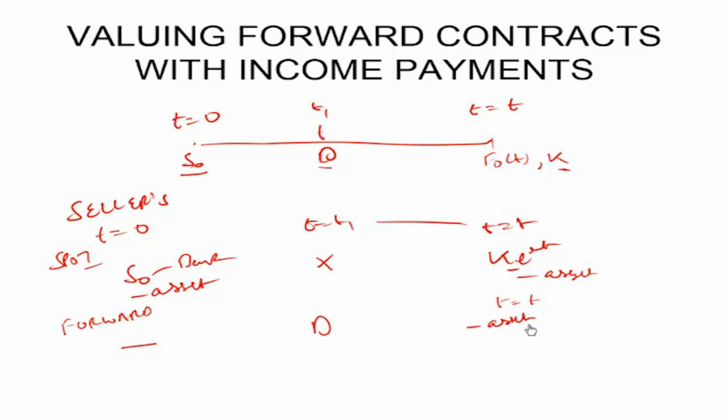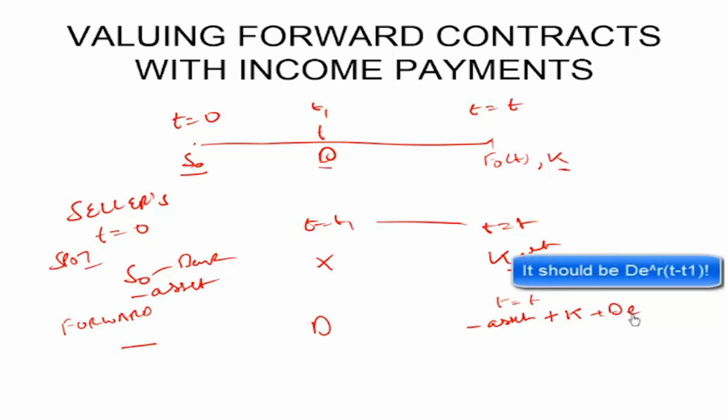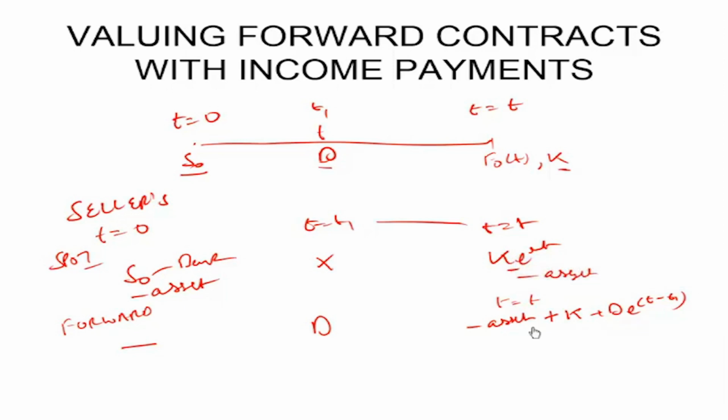I receive the strike price K, and I also receive the accumulated dividend on the stock, which will be D with the interest on it, that is e raised to the power T minus t1. So if he enters the forward contract, then what he gets is K plus D e raised to the power T minus t1, because he gets K, which is what he agreed upon, and he also gets the dividend.